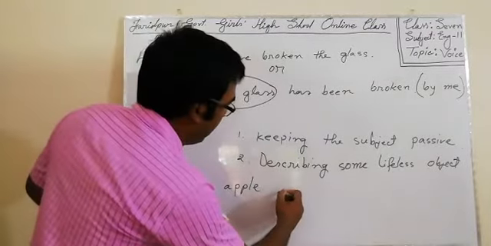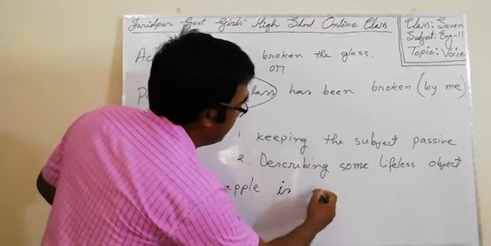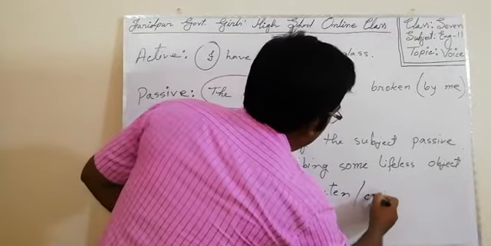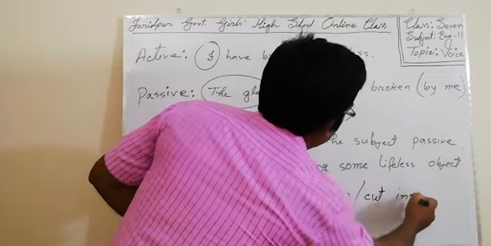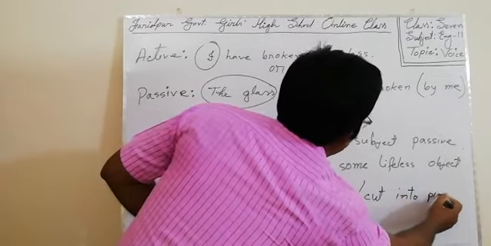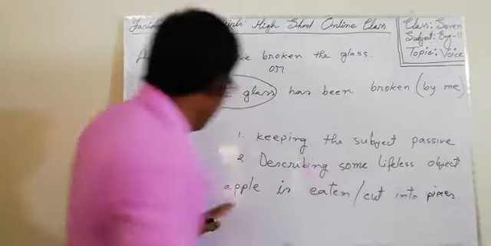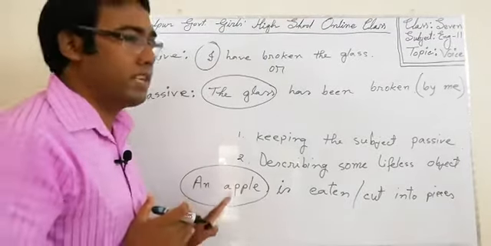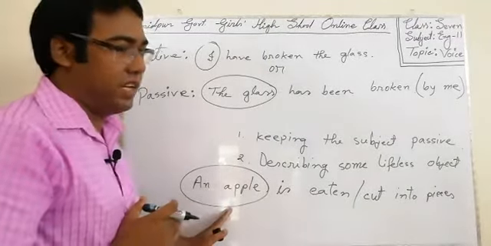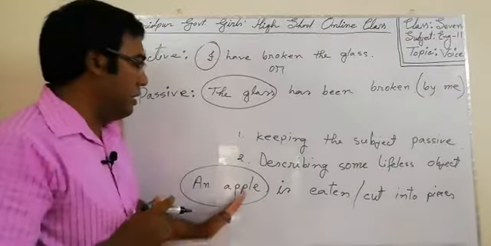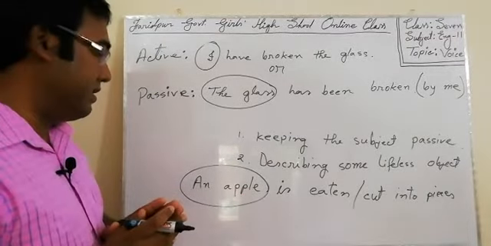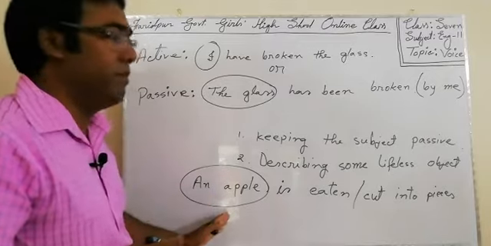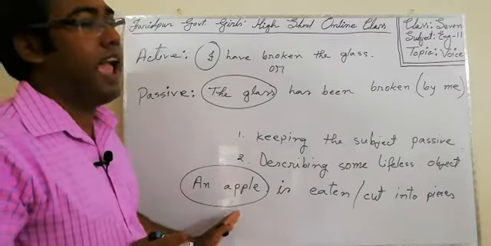Suppose, an apple is eaten or is cut into pieces. So, if your subject is lifeless, it cannot work directly, actively. So, we make it passive. But if your subject is a person and can work actively, we then make the sentence in active form.